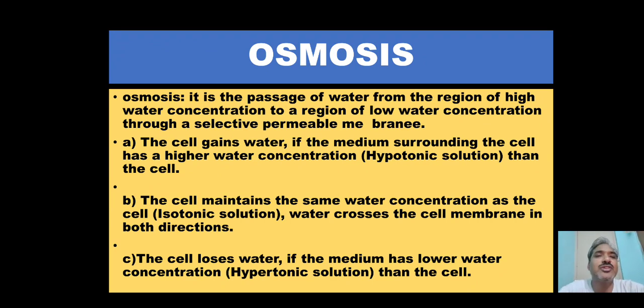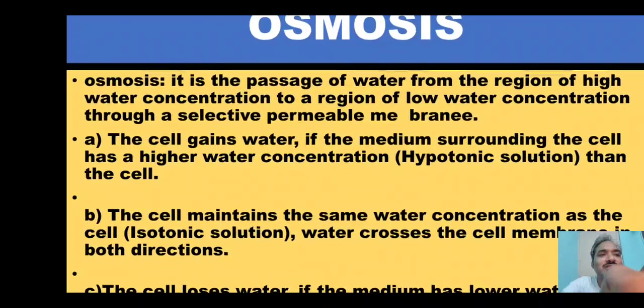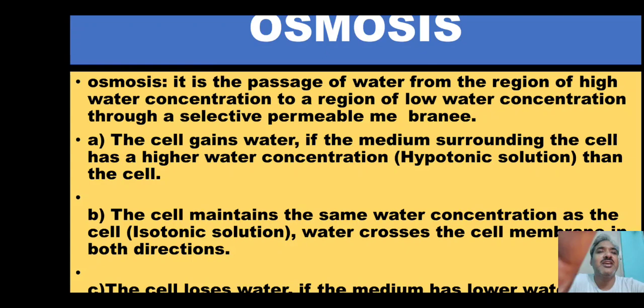Okay, so osmosis is the passage of water from a region of higher water concentration to lower water concentration through a selectively permeable membrane. Here the most important part is that we have to take care of the word water. Wherever the water is high, that is higher concentration, and wherever the water is low, that is lower concentration.